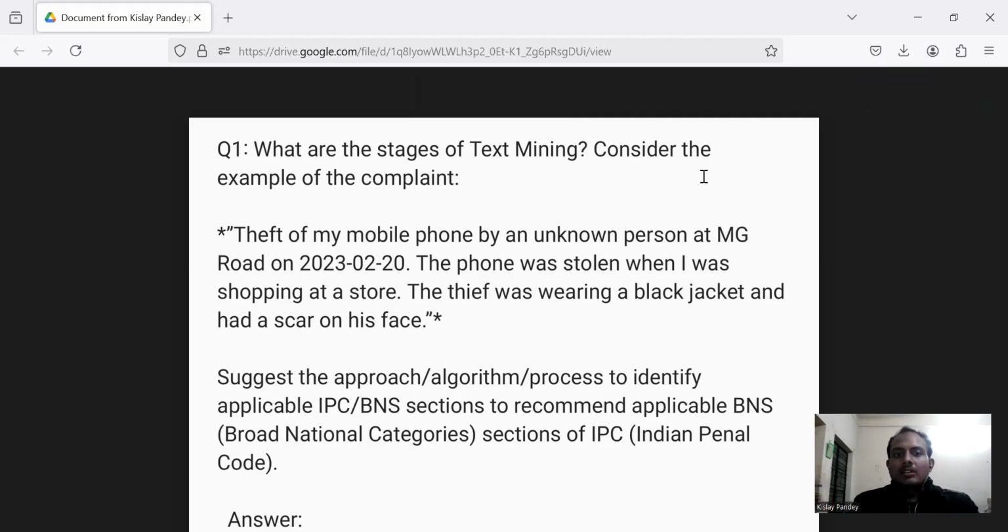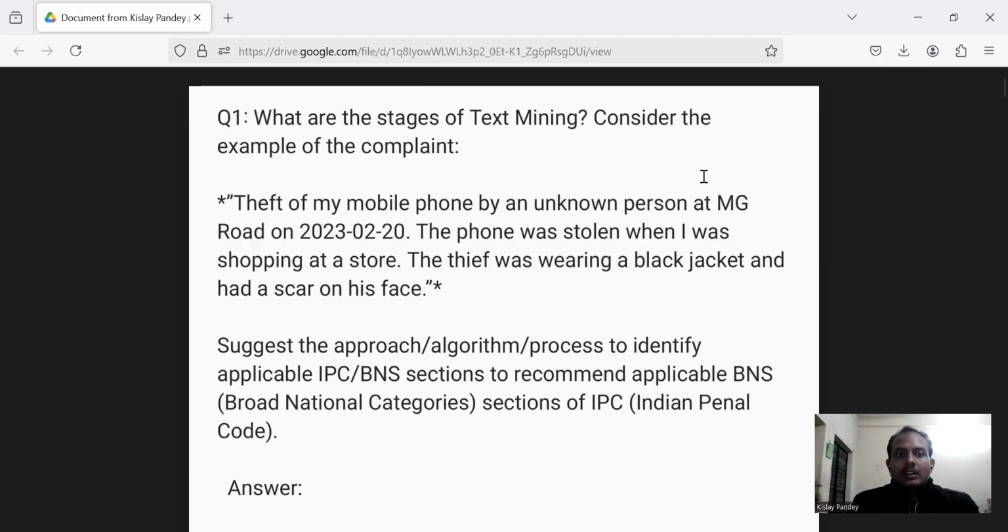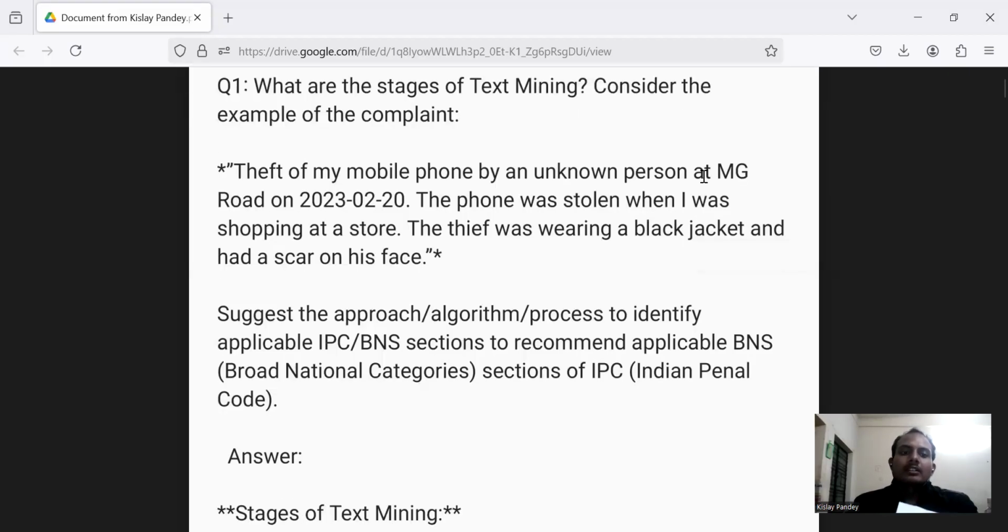Consider the example of the complaint. The problem is theft of my mobile phone by an unknown person at MG Road on 2023-02-20. The phone was stolen when I was shopping at a store. The thief was wearing a black jacket and had a scar on his face.